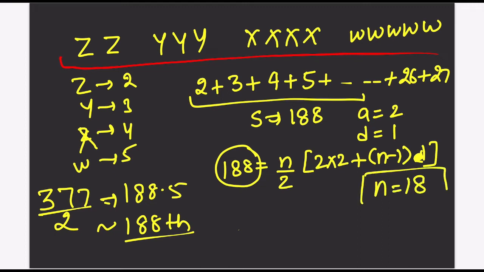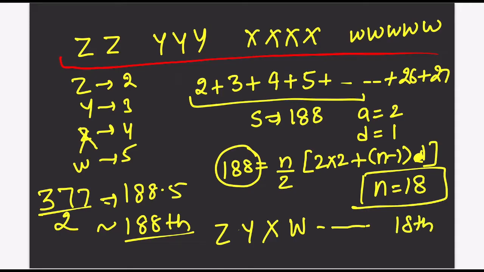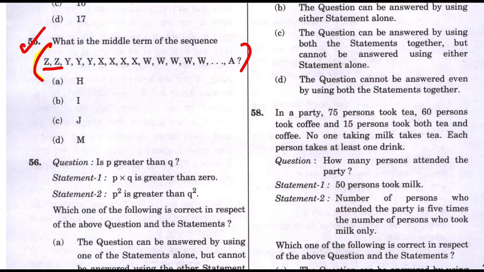Suppose n is 18. So you will go from the first, which is Z, second is Y, third is X, the next is W, and so on. And you will try to find the 18th term in such a series. That is the alphabet you are looking for. I hope this is clear. How to solve this question? Here we use the method of sum of arithmetic progression and you will find the answer.